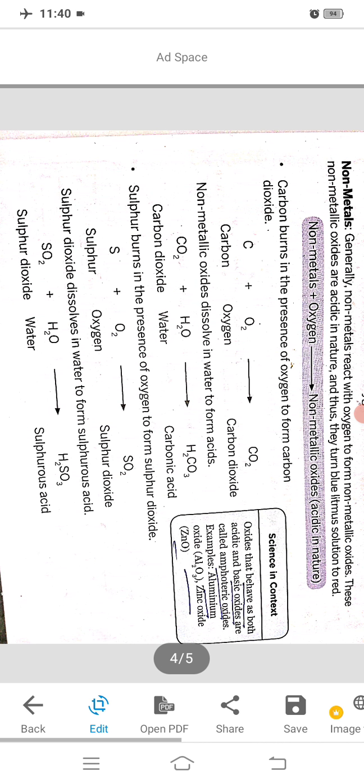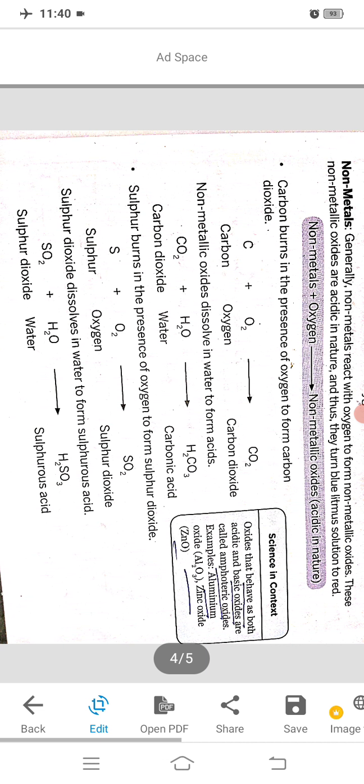Now, you already know that carbon is a non-metal. Carbon burns in presence of oxygen to form carbon dioxide. Now if we dissolve this carbon dioxide in water and put a blue litmus paper in it, we can see that the blue litmus paper changes into red.